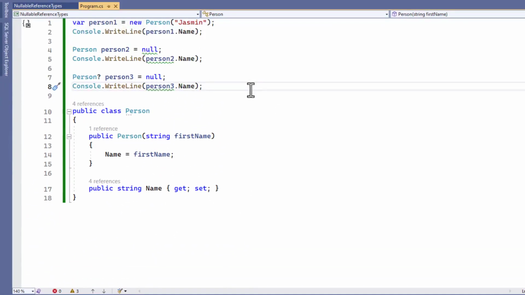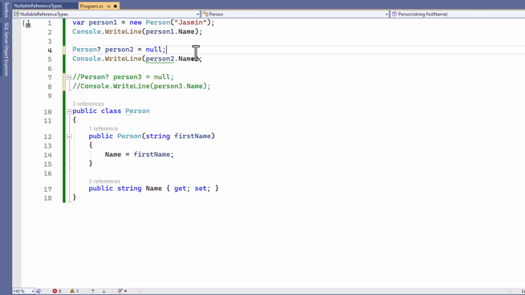But we want to clean up the warnings by improving the code. First, let's define the type of the person2 object to be a nullable reference type. We want to assign null, which means we need to turn the type into a nullable reference type. Next, we need to resolve the warning when accessing the name property.